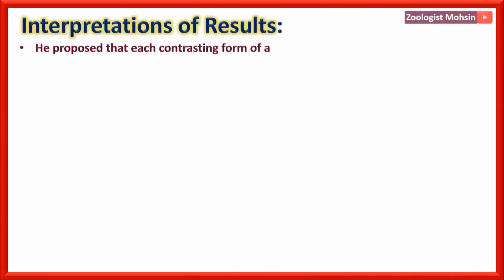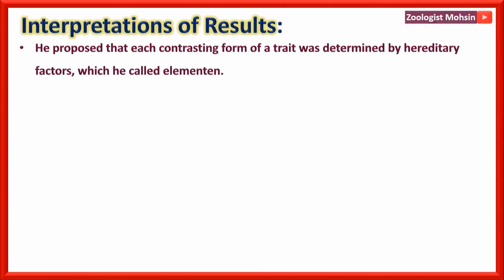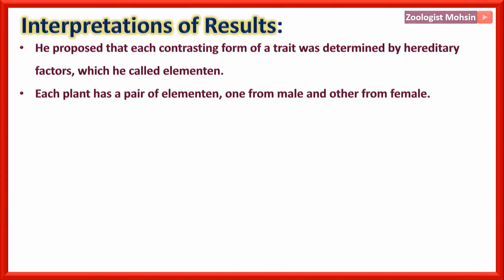He proposed that each contrasting form of a trait was determined by hereditary factors, which he called elementon. Each plant has a pair of elementon, one from male and other from female. Both these factors control expression of a trait at a time, and if a single is present, it cannot control that trait.